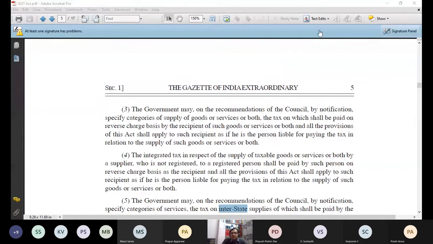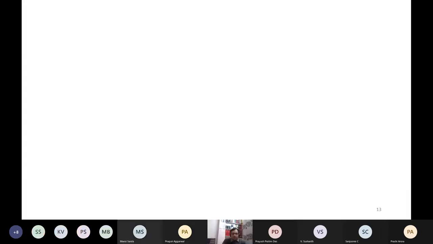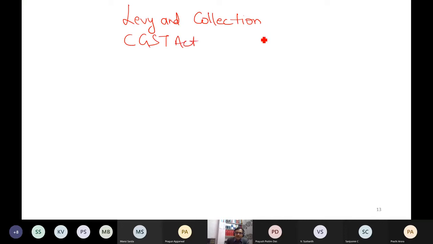Let me sum up the discussion for today's lecture. So today we have completed our first topic, levy and collection of both the acts, CGST Act and IGST Act.